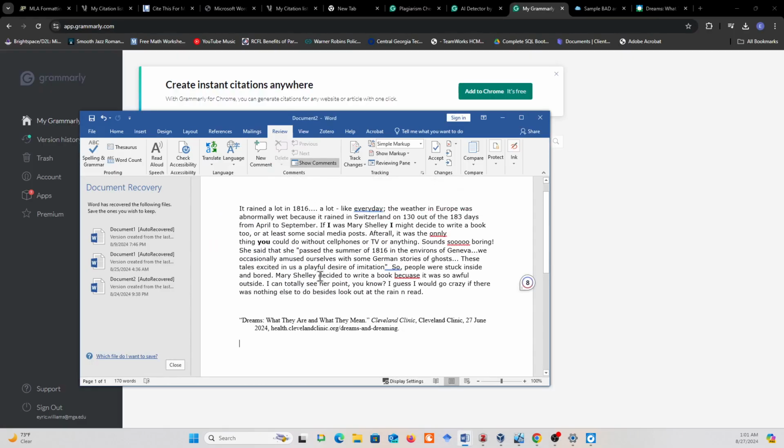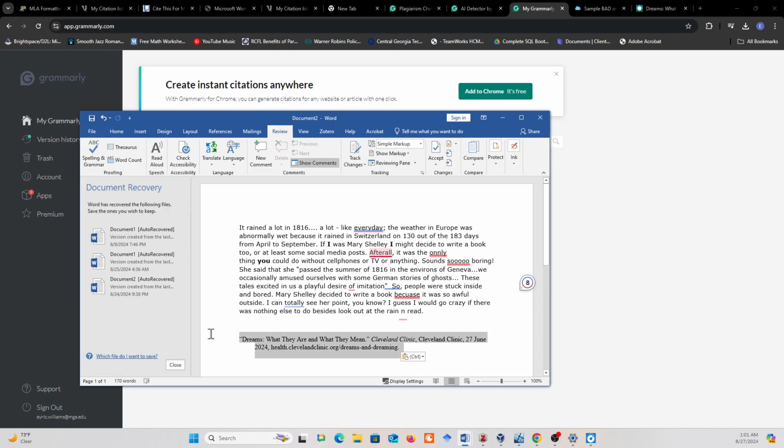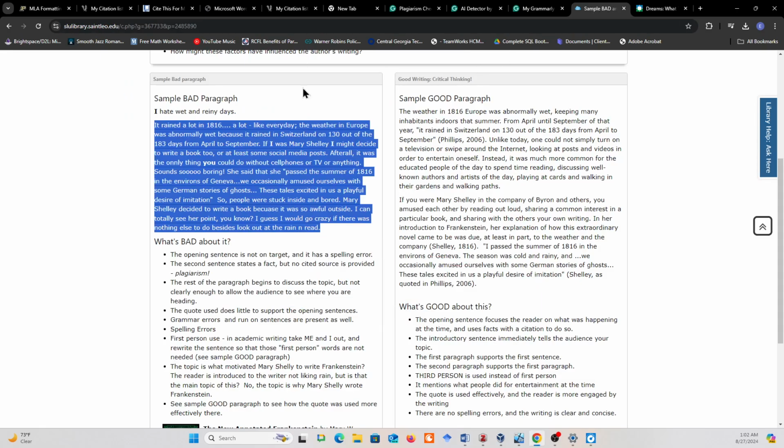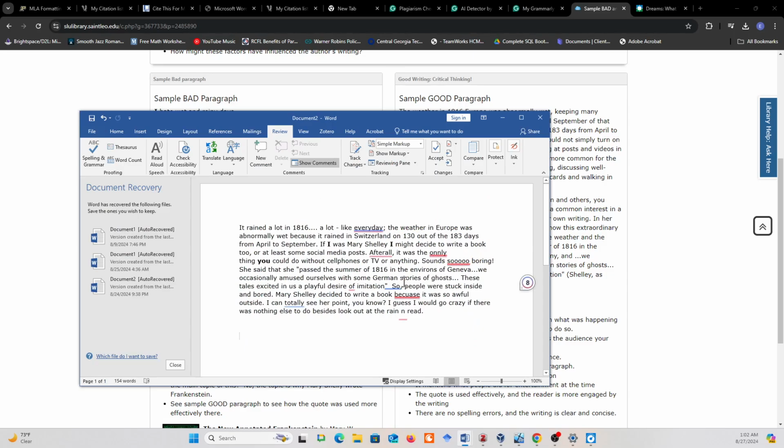In fact, I have the free version running on another account I have. And this is actually some text that I just pulled. I typed in sample bad paragraph. So it's nobody's assignment or anything like that. And I just cut and pasted in here.